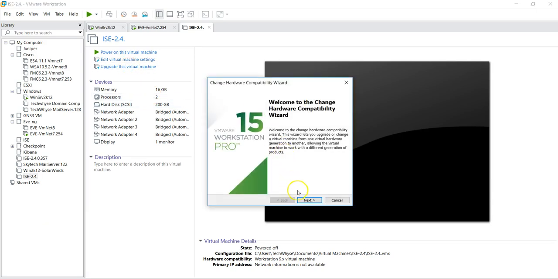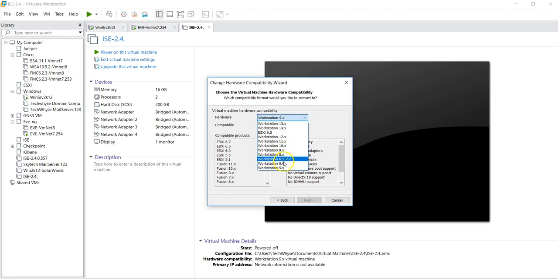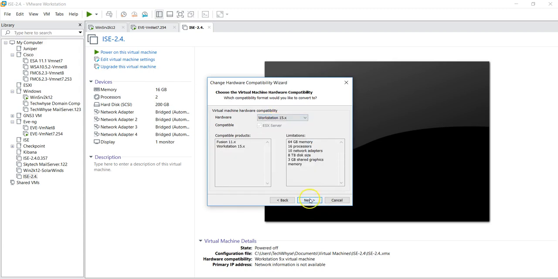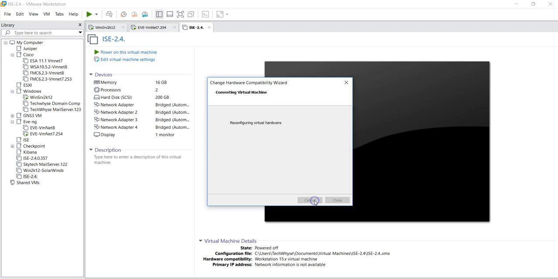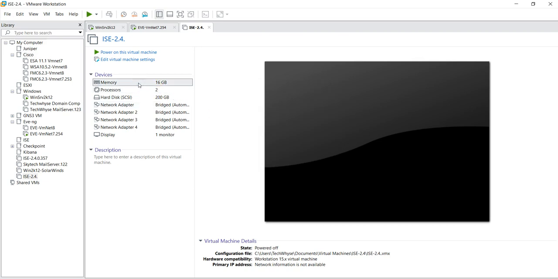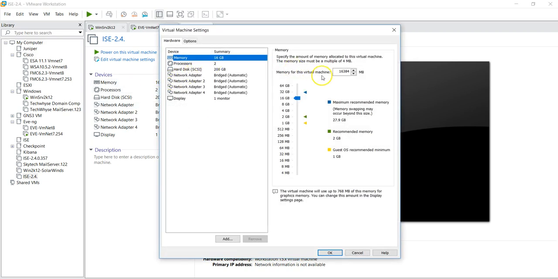Okay, let me just upgrade, but this is not necessary. So that is the virtual machine finished. And again, one more thing I want to do, I want to reduce the RAM because I don't want my PC memory to get burnt out. Although by default 2.4 needs 16 gigabytes of RAM, I'm going to reduce mine to 8 just for that purpose.